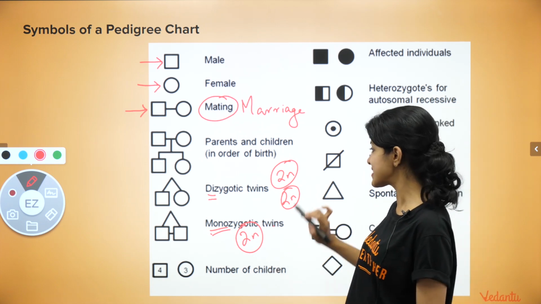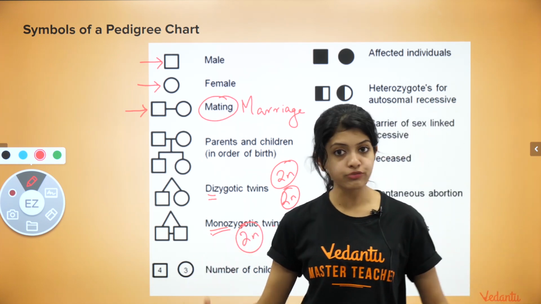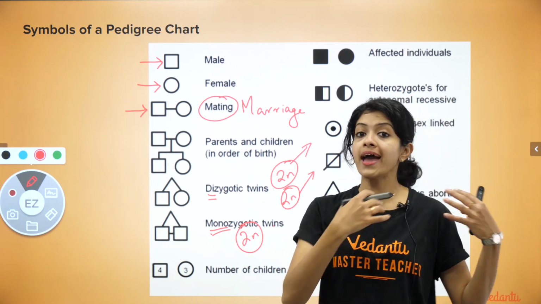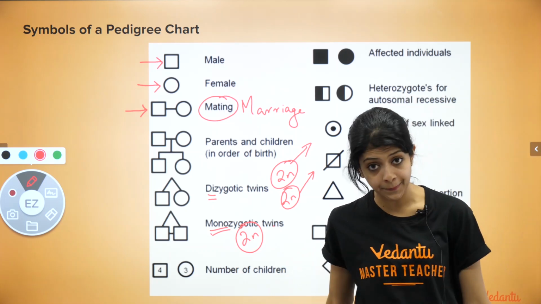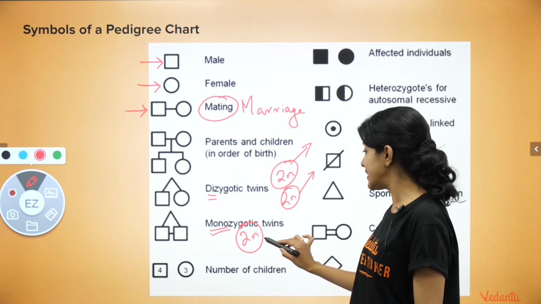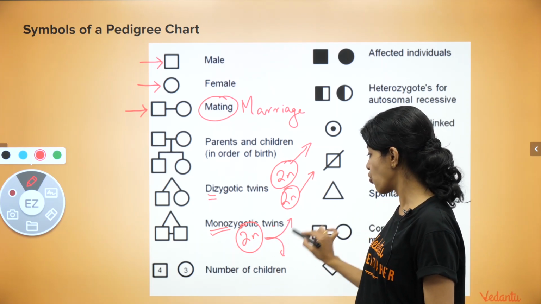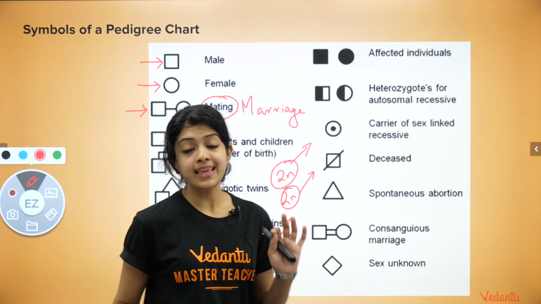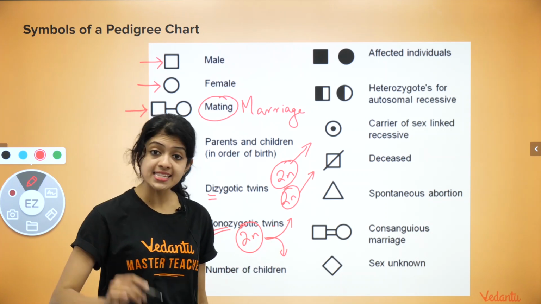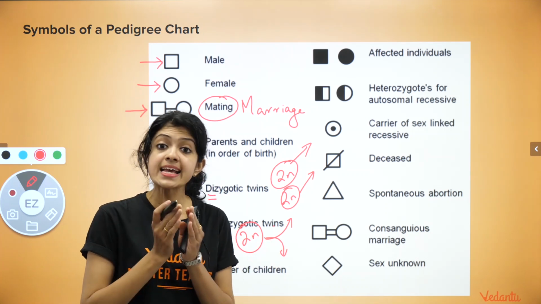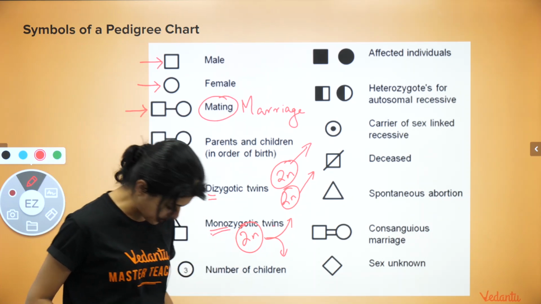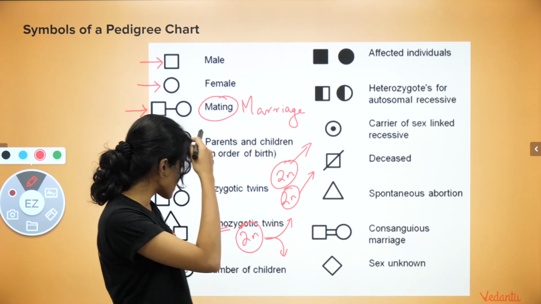Say for instance, in the dizygotic case, two zygotes are initially formed and each of these zygotes independently develops into an individual fetus and an individual baby. In the monozygotic case, a single zygote is initially formed and later that splits into two, which basically means that the genetic composition for monozygotic or identical twins would be completely the same as each other's. That is what we mean by the terms monozygotic and dizygotic.